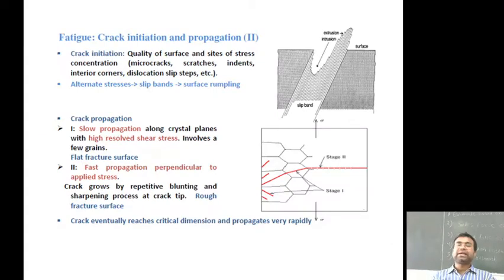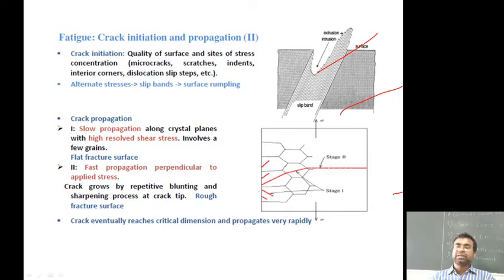This is the fatigue crack initiation and propagation in stage 2 taking place, as you can see in the figures. The crack initiation depends on the quality of the surface and the sites of stress concentration, defining the microcracks: scratches, indents, interior corners, dislocations, slip steps, etc. That is what performs the crack initiation. And with the alternating stresses, the slip band and surface rumpling take place here, as you can see.